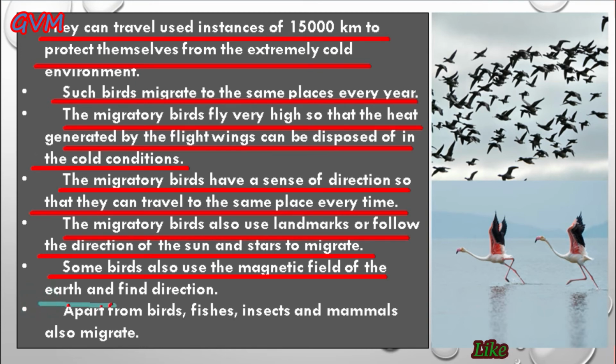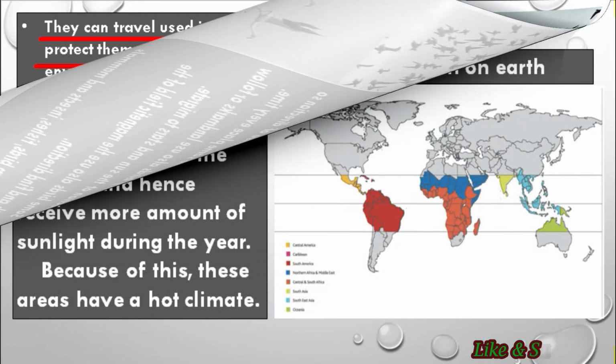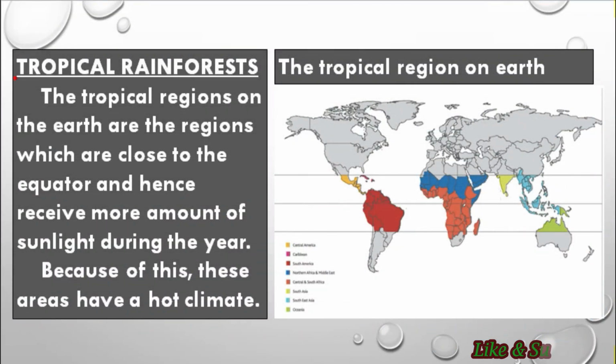And students, not only birds, in fact fishes, insects, mammals also migrate in order to survive the extreme climatic conditions. Students, the next extreme condition of earth is the tropical rainforest.